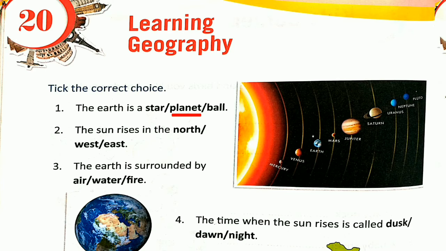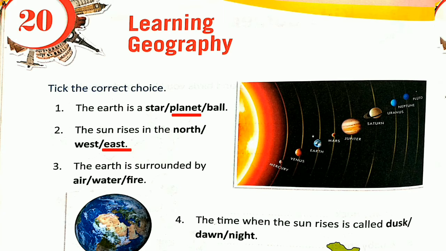So where does the sun rise? Who knows this answer? Yes, the sun rises in the east. Children, you are all right with me.